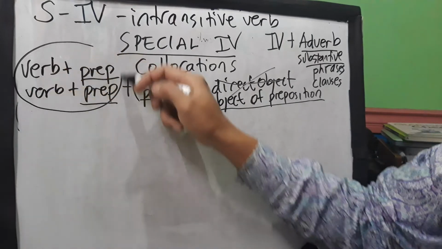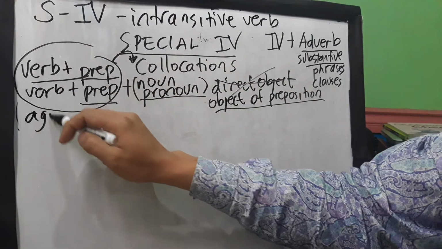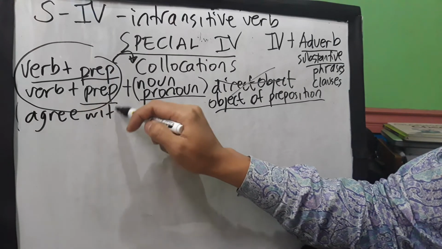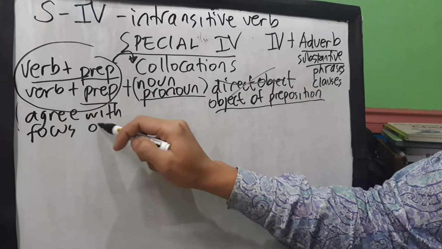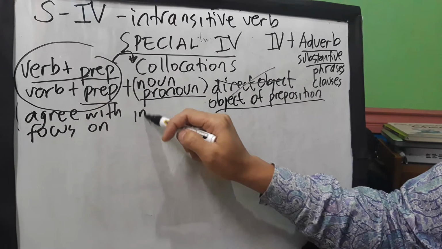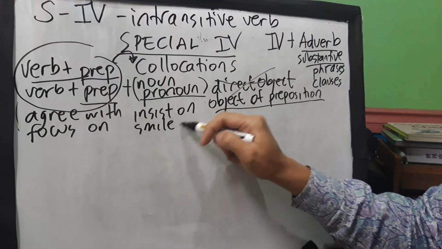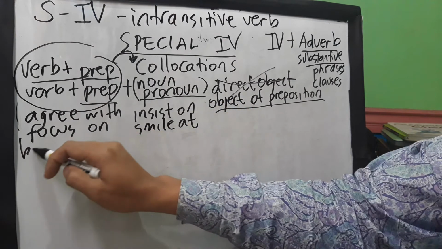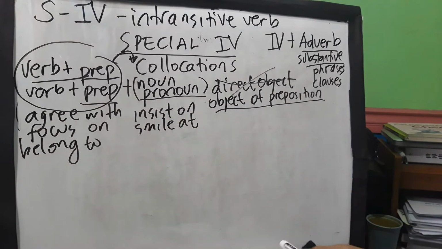If you type verb plus preposition as collocation, what are examples of this? Let's say we have your agree with, focus on, insist on, and smile at, the one that we used in our earlier lecture.